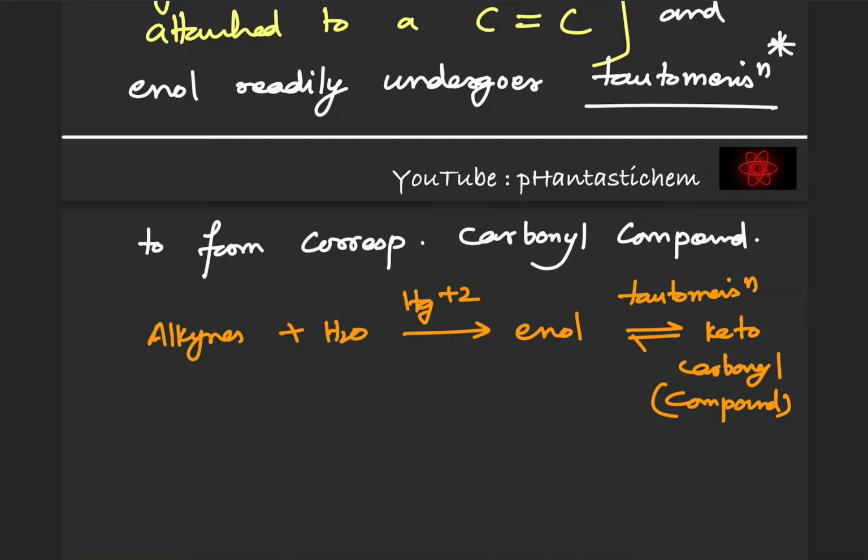This word tautomerization also has many types. In this current situation, we are talking about enol and keto, that is keto-enol tautomerism.